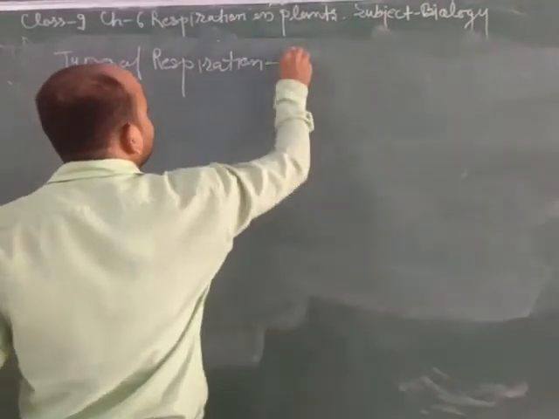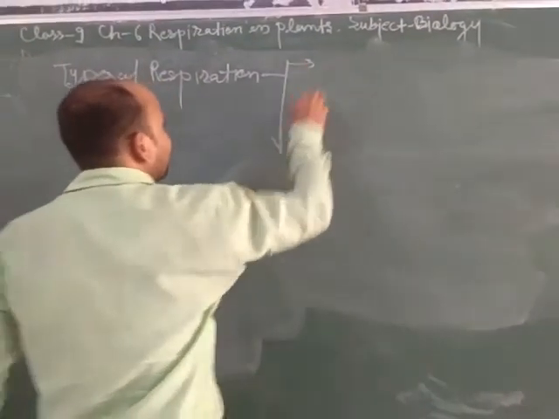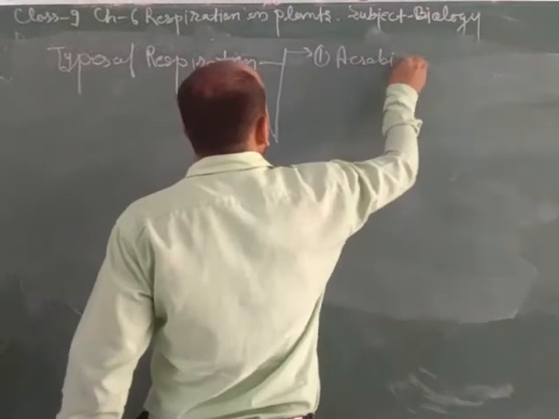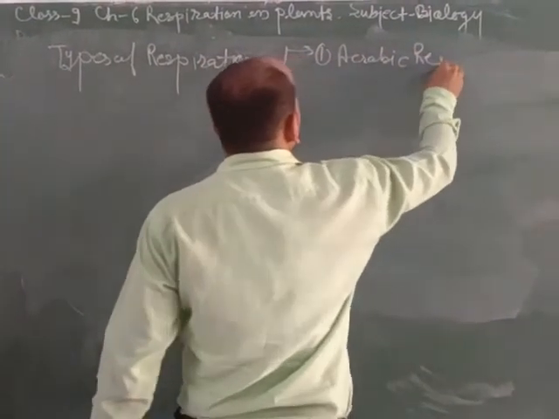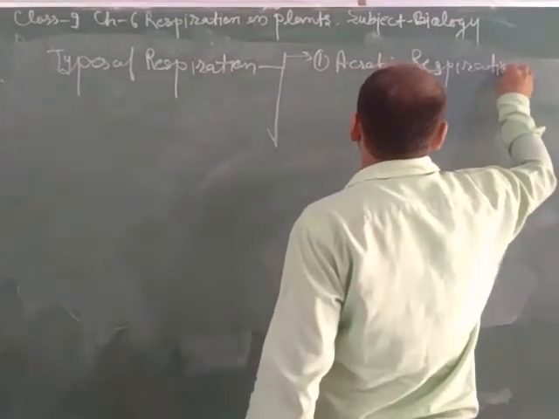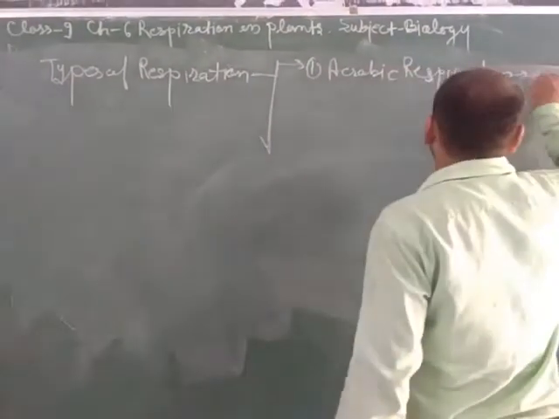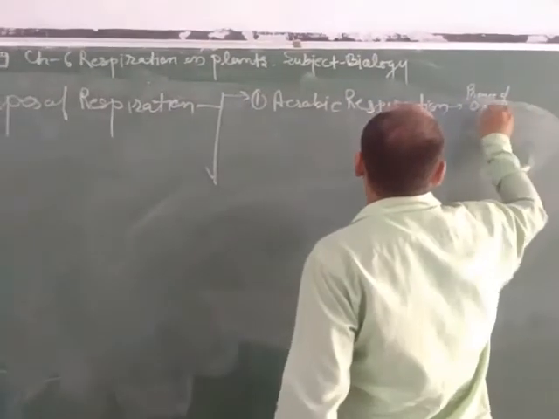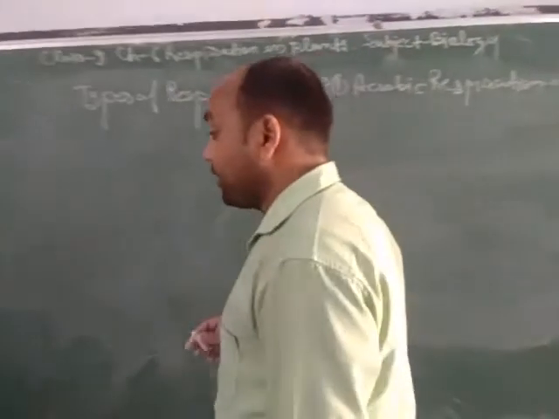First type is aerobic respiration. The respiration which occurs in the presence of oxygen is called aerobic respiration.